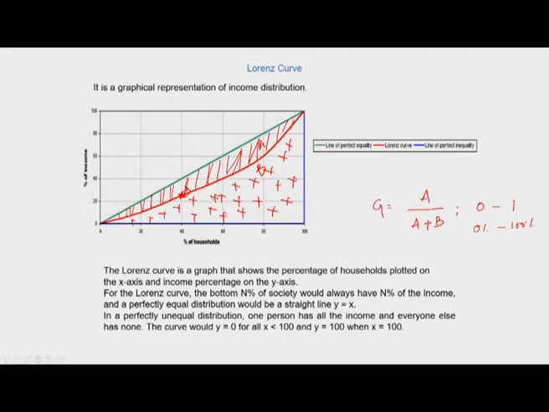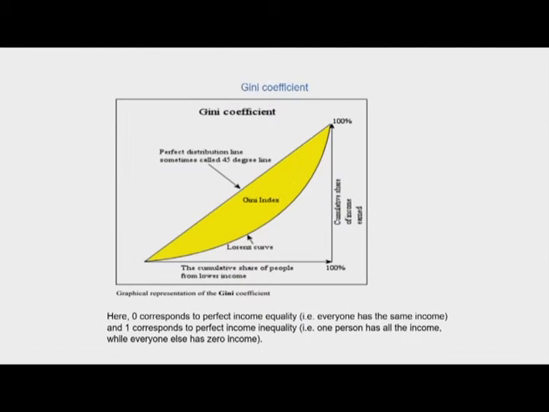So when the Gini coefficient is close to 0, we say that it is a more unequal society, or the income and wealth distribution is more unequal, and when it is closer to 1 or closer to 100%, then we say that it is a more equal society. So the higher the value of the Gini coefficient, the more equality there is, and the lower the value, the more inequality there is. So this is how the Gini index shows. 0 corresponds to perfect income inequality, 1 corresponds to perfect income inequality, that is one person has all the income while everyone else has zero income.